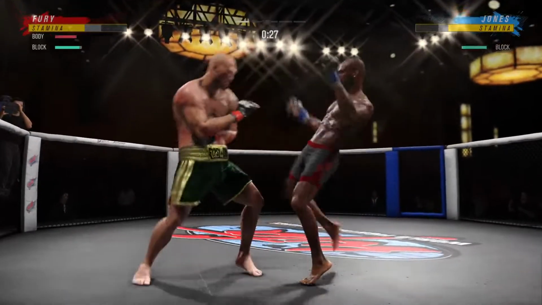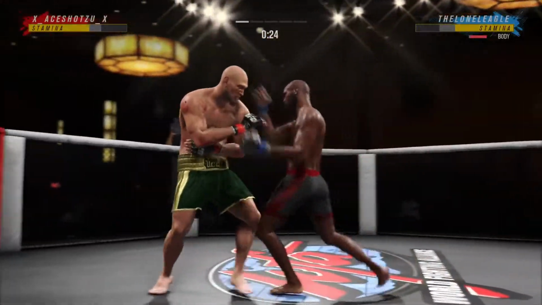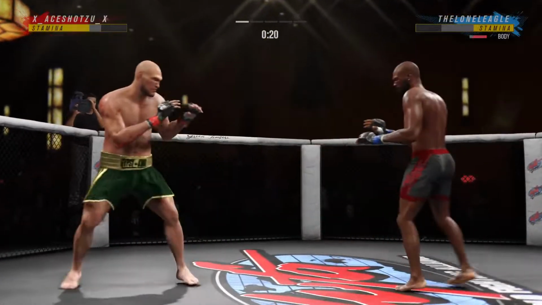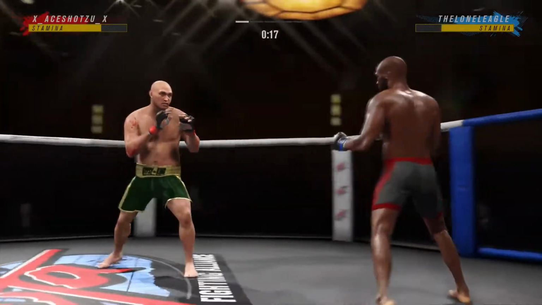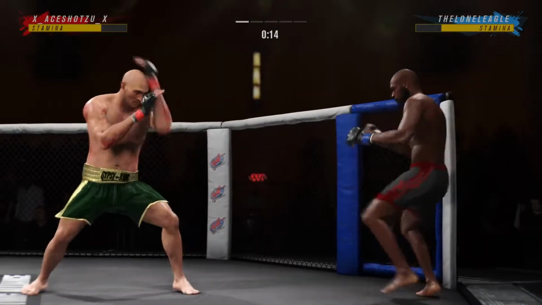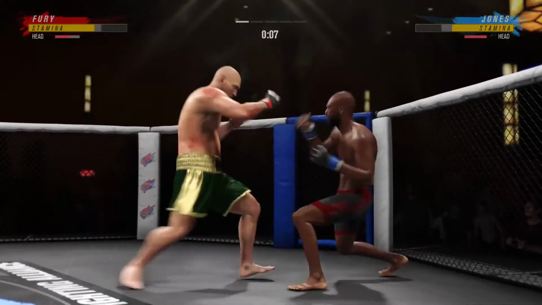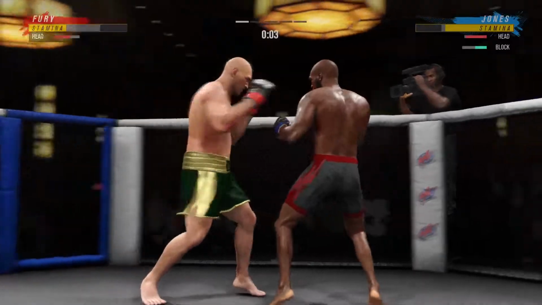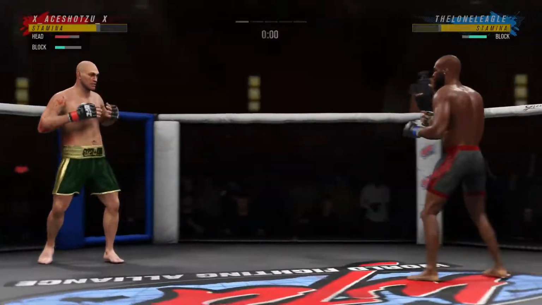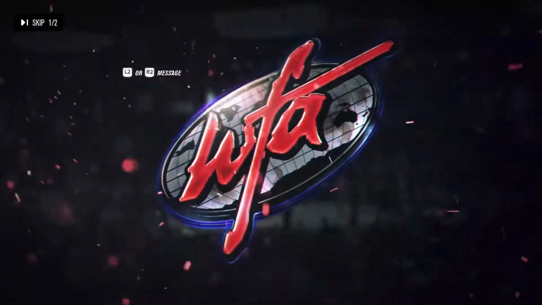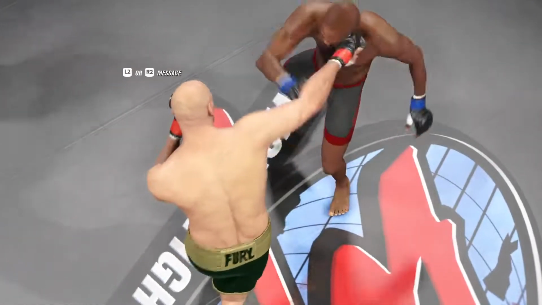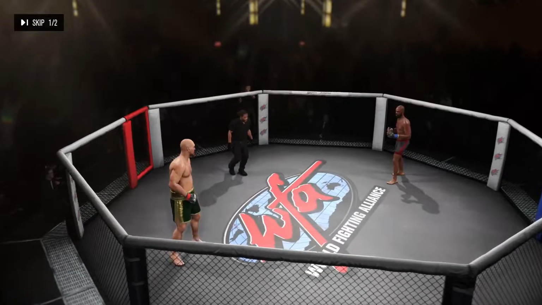Boy, oh my goodness. If I knew his damn moves, boy, it'd be over. I forgot his damn moves because I barely fucking play this shit. Hey, I forgot his damn moves. That's what it is.